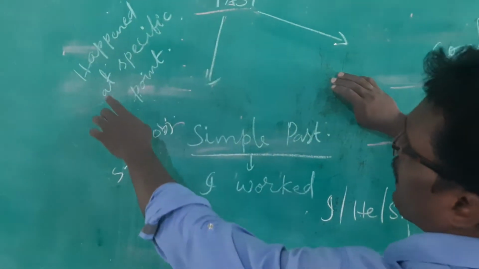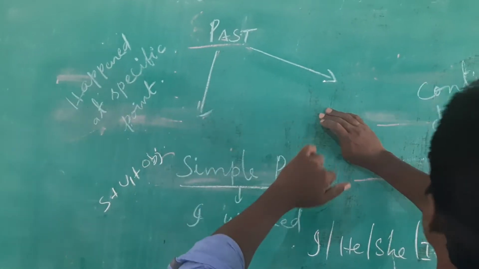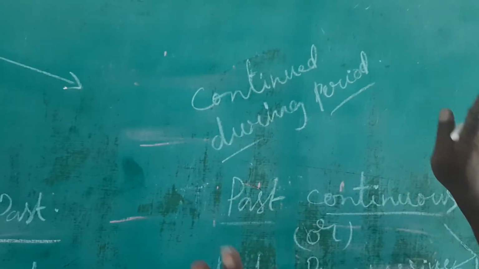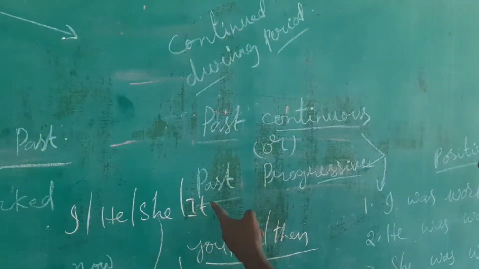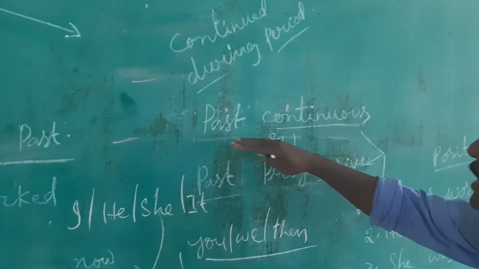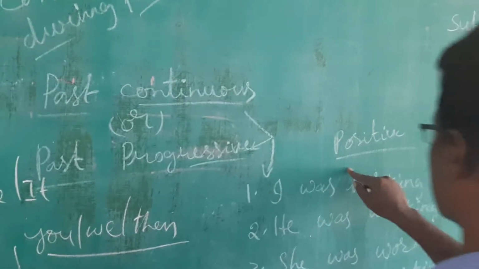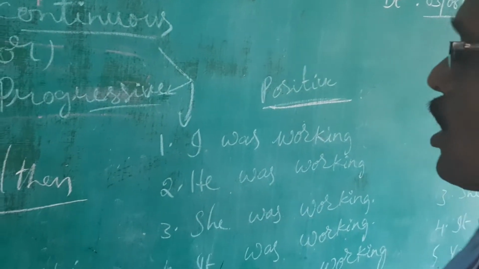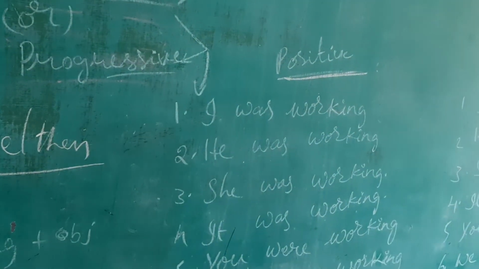Now this tense actually, the simple past tense, happened at a specific time. If you worked at something, it happened at a specific point of time, and the continuous tense continued during the period. It continued during the period, right? I already told you, past continuous tense you can also call past progressive tense. Both are the same. See examples. This is the positive one. Positive means not is not there in the sentence, and negative means if you add not to the sentence it becomes a negative one.